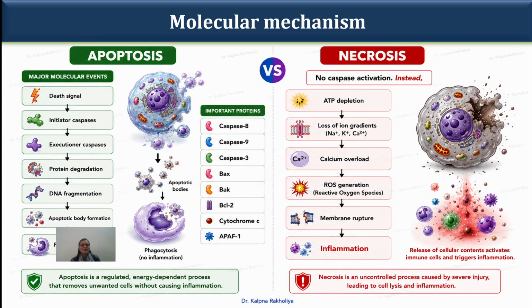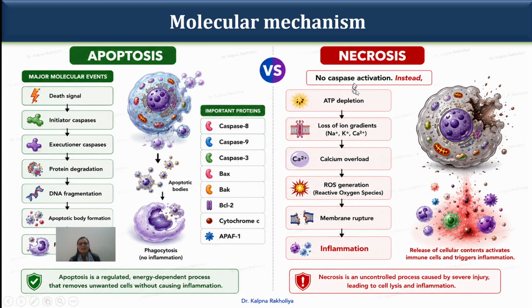Molecular mechanism. When we talk about the molecular mechanism, a major molecular event occurs when the cell goes to suicide. First, a death signal arises. Then the initiator caspases are activated. They are normally in a procaspase form, so they are inactive. Then after this signaling, the caspase enzyme is initiated. Then executor caspases are involved, proteins are degraded, DNA fragmentation occurs, apoptotic bodies form, and then phagocytosis clears this kind of cell.